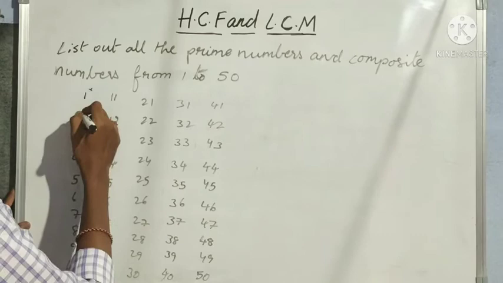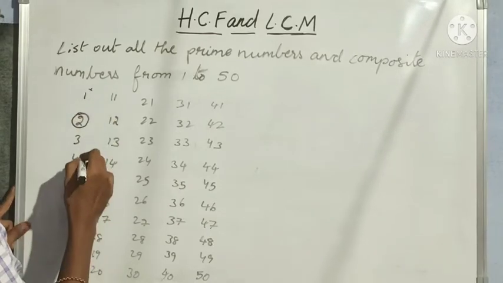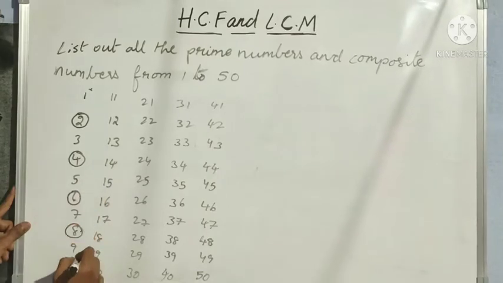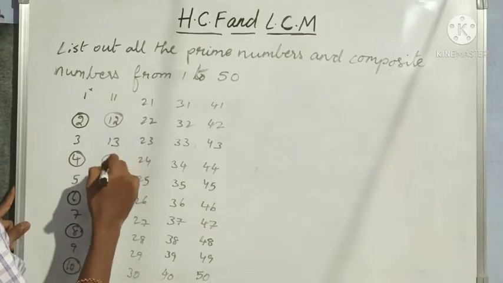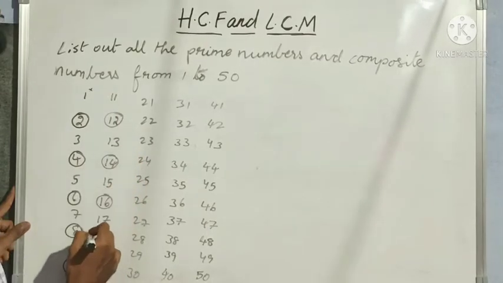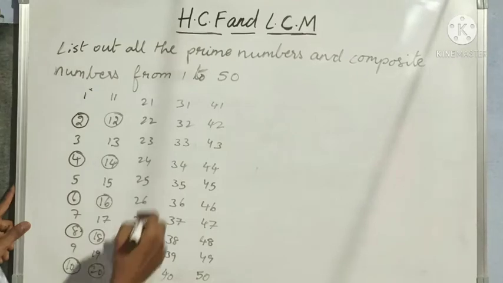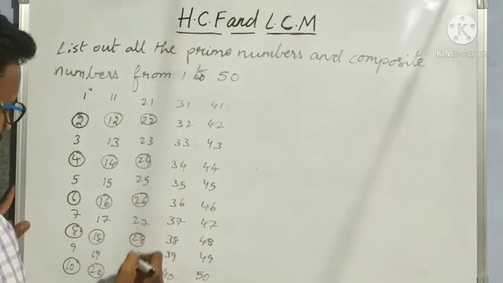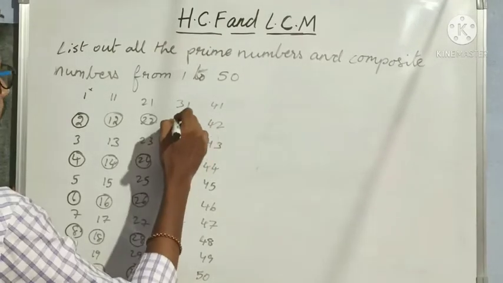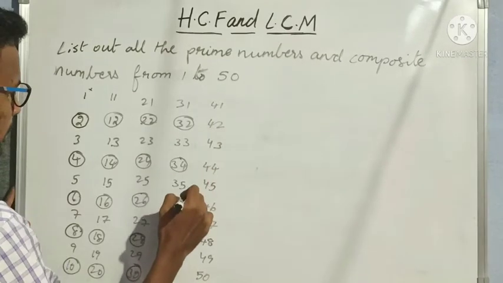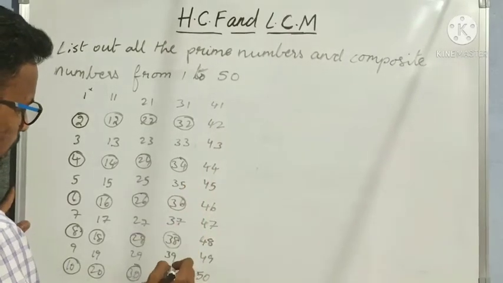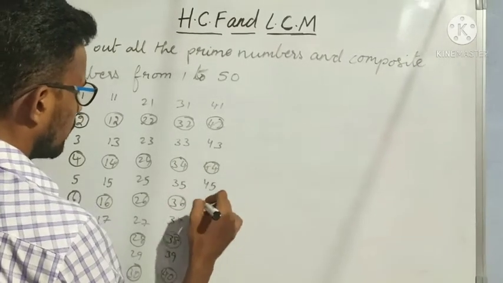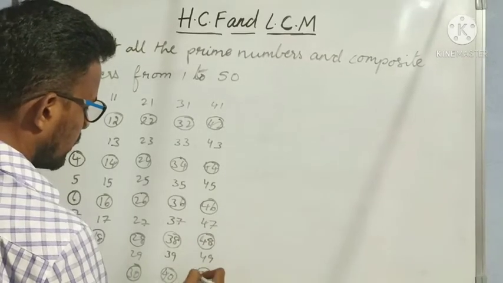So first let us round off all these composite numbers: 2, 4, 6, 8, 10, 12, 14, 16, 18, 20, 22, 24, 26, 28, 30, 32, 34, 36, 38, 40, 42, 44, 46, 48, 50.